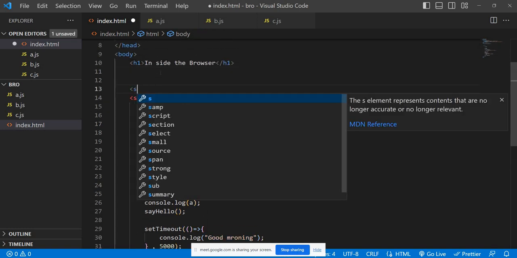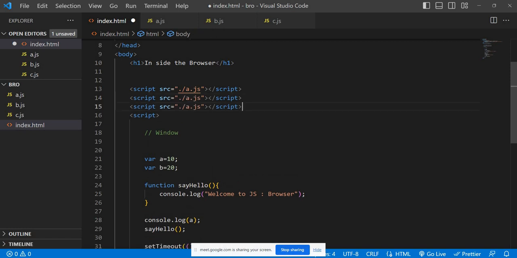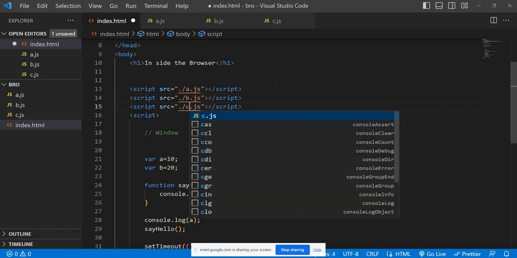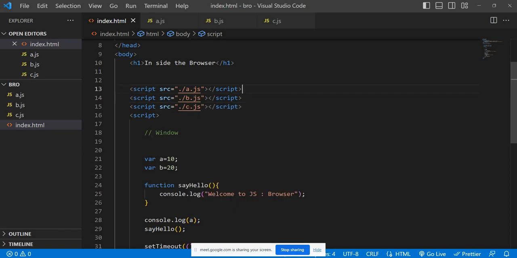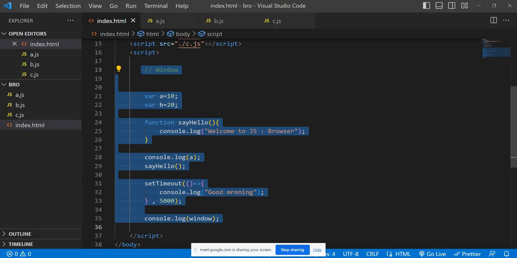So simple, just write a script with the source /a.js. In the same way, do b.js and c.js. Fantastic. Here I'm going to delete. Anyway, if you just put this one, we already understood that it is part of the window object. But let's see.